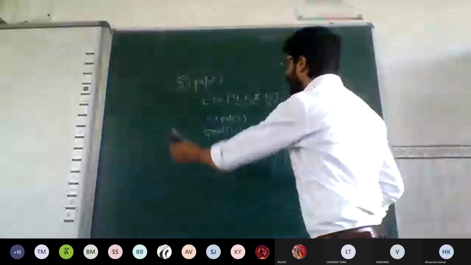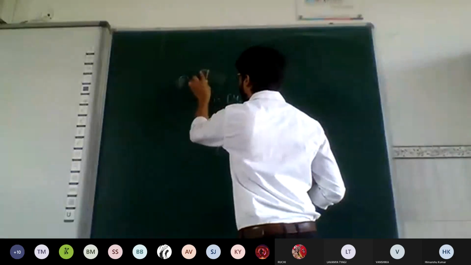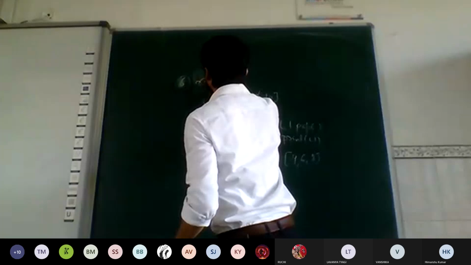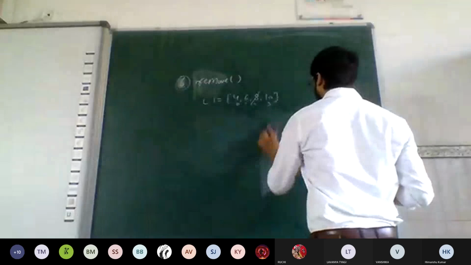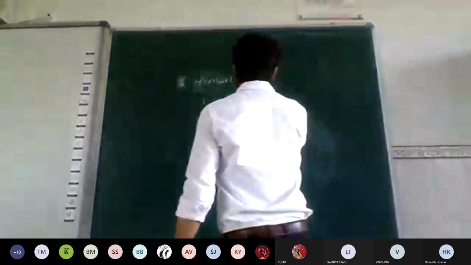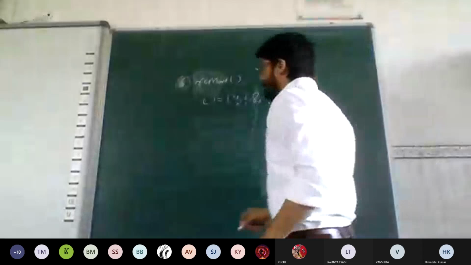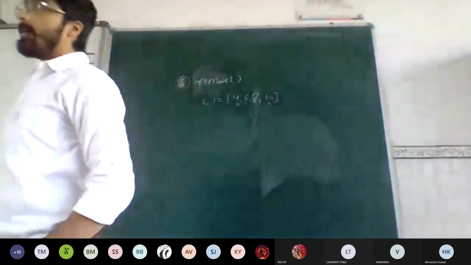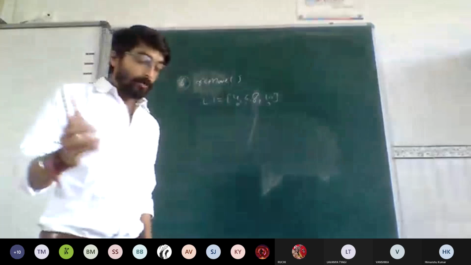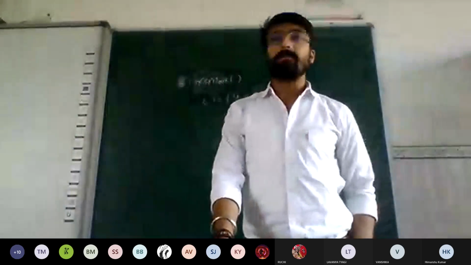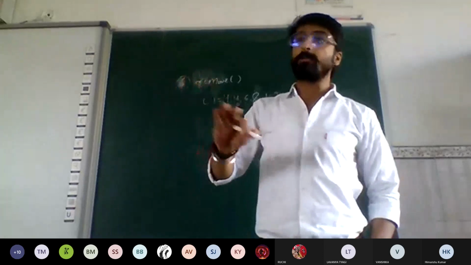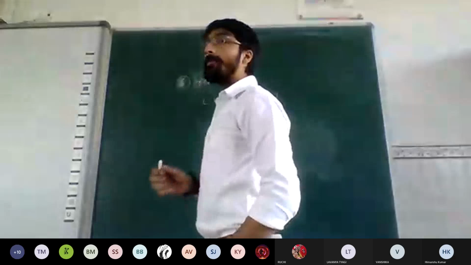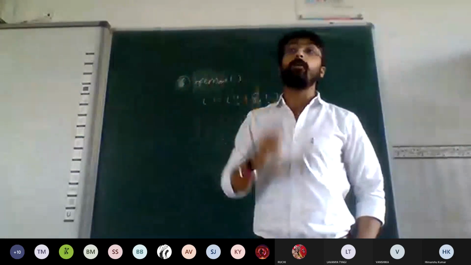Next function is the remove function. Now this remove function deletes the element on the behalf of the value that we have given. Your pop was deleting the element on the behalf of an index, where we have to give an index and the value at that index gets deleted. But in the case of remove, you have to mention the element, the element you want to delete from the list.